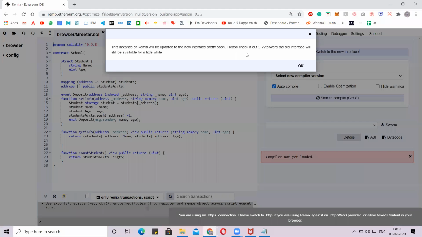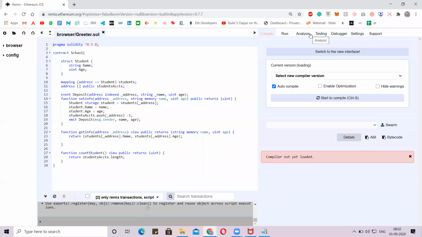Guys, you are free to use any Remix IDE. I'm telling you again, there were some issues in some responses where they're using versions before 0.5. Please try to avoid those contracts. You can make changes according to the latest version. I can use that, but don't change your compiler version to less than 0.5. Is that clear to everyone, guys?